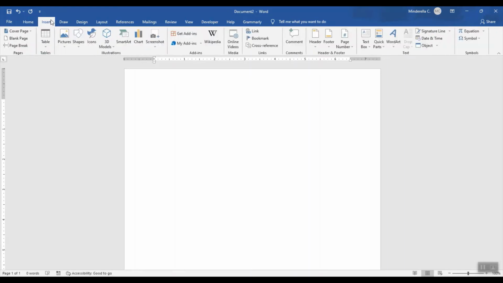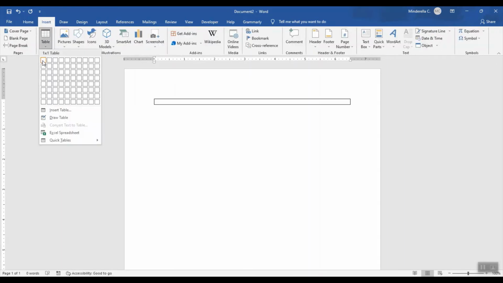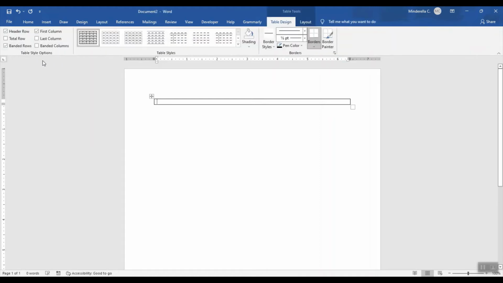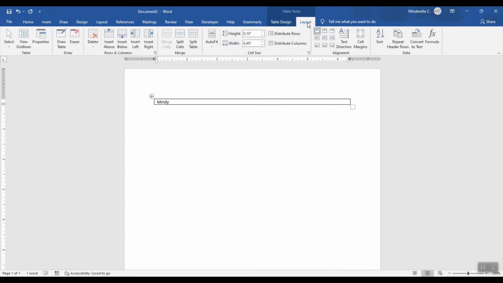I'm going to go to Insert, Table, and you can do it with one cell or multiple cells, but I'll choose one for now. I'll type my name. And when I click back into that table, I now have options. If I go to Layout, I can go ahead and change my direction. If I keep clicking, it'll keep changing it.